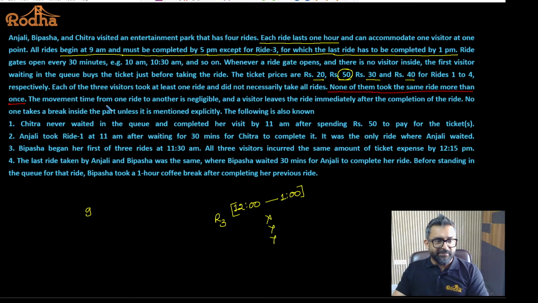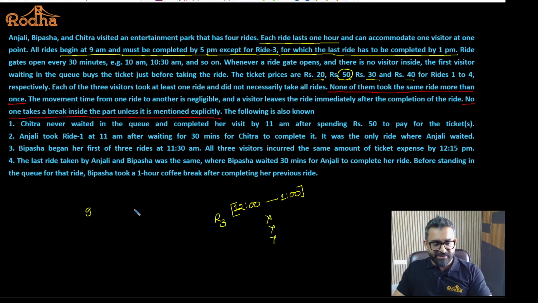The movement time from one ride to another ride is negligible, that is okay. And a visitor leaves the ride immediately after the completion of the ride. No one takes a break inside the park unless it is specifically mentioned. This is a very important statement, which we were supposed to comprehend properly during the exam. If you are waiting for the ride, that is okay. But unnecessarily taking a break between the rides is not practically possible if it is not mentioned.